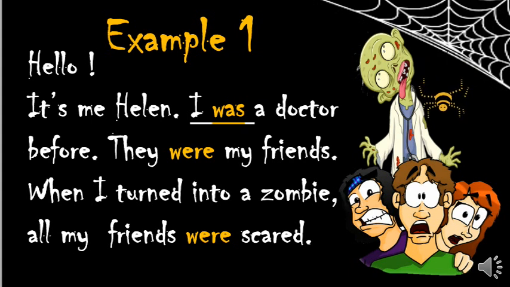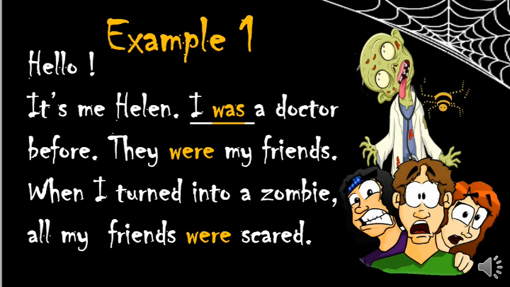His old friends got so scared. Look at what has happened to his friends. They are running away from him, right? It's very sad. Let's say I was. Now, do you think Helen is a doctor? No, right? How can he treat patients? Now he's already halfway dead.